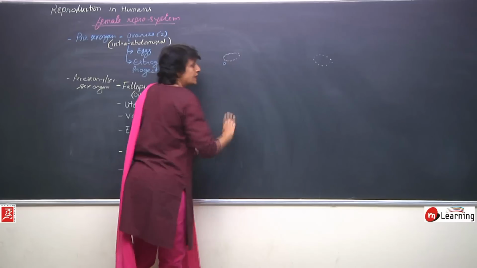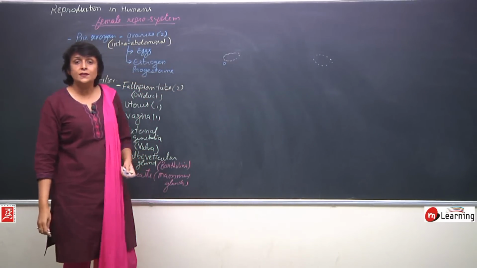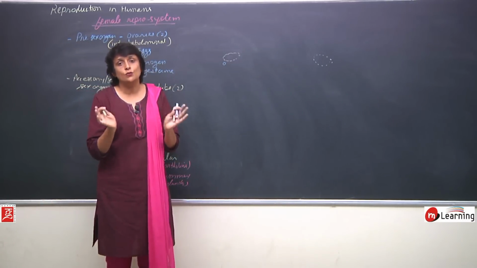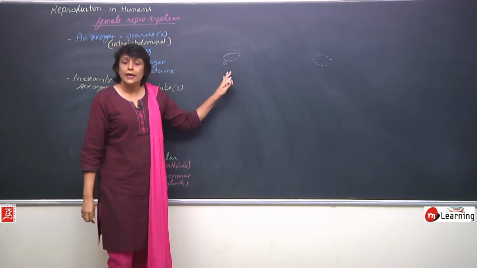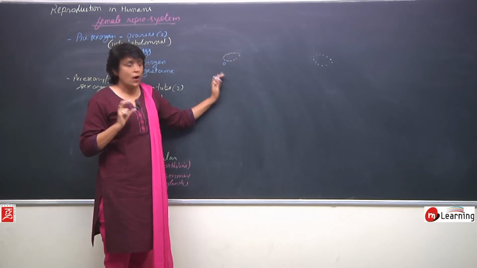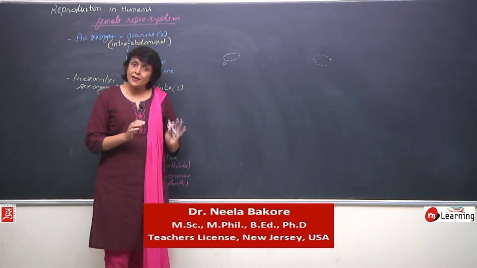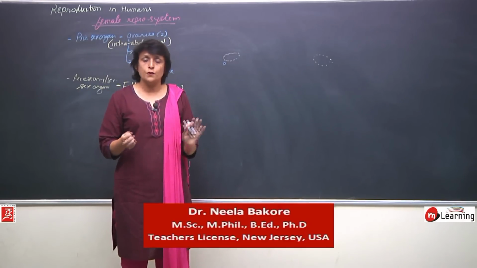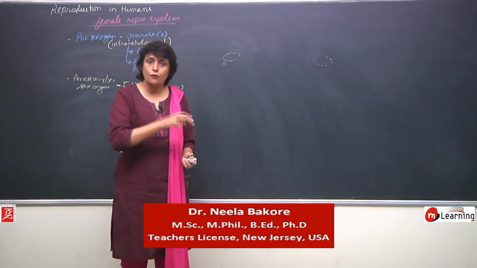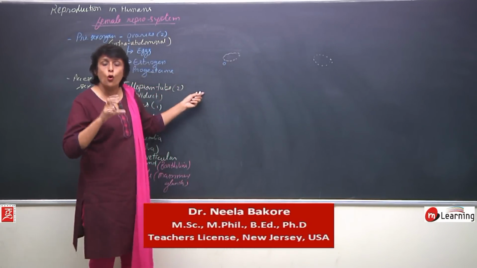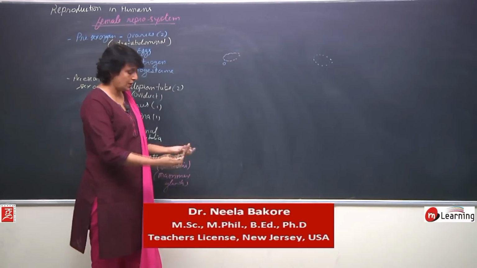These ovaries are in the abdominal cavity on either side of the uterus. In the abdomen, how would they remain in their position? All organs remain in their position. They don't move from their position. So, if you turn left or right, they are not going to fall on those respective sides. So, there are some structures which are going to hold them to that position.